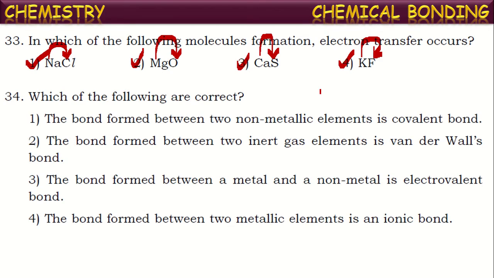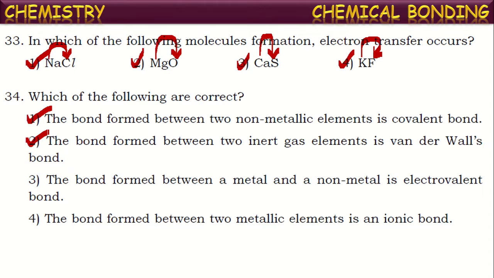Next one. Which of the following are correct? See the statements given. The bond formed between two non-metallic elements is a covalent bond. Of course, it is correct, because generally when two non-metals combine, they won't transfer electrons between them. Generally, they share electrons. So they form covalent bonds. Next one, the bond formed between two inert gas elements is a van der Waals bond. Yes, this is also correct, because inert gases won't participate in bond formation either by transfer of electrons or by sharing of electrons.